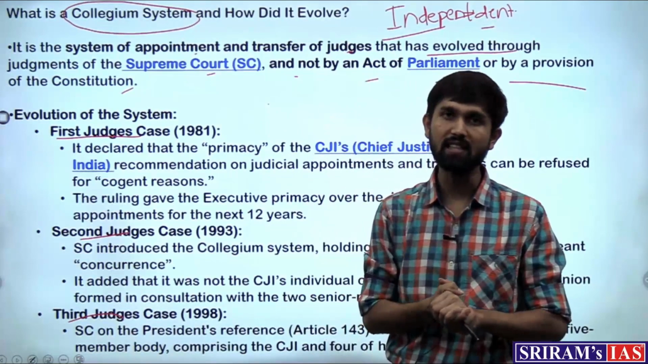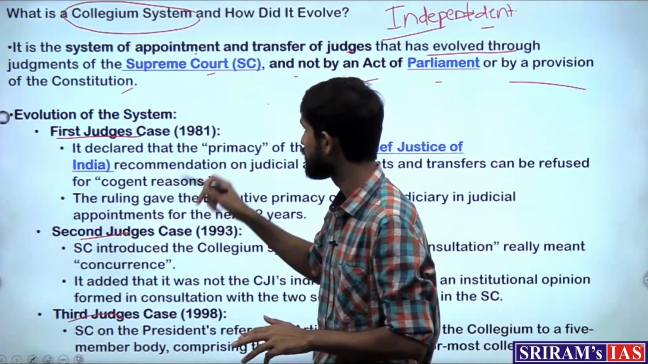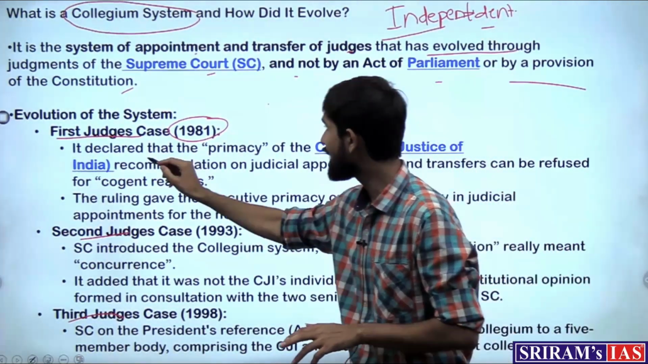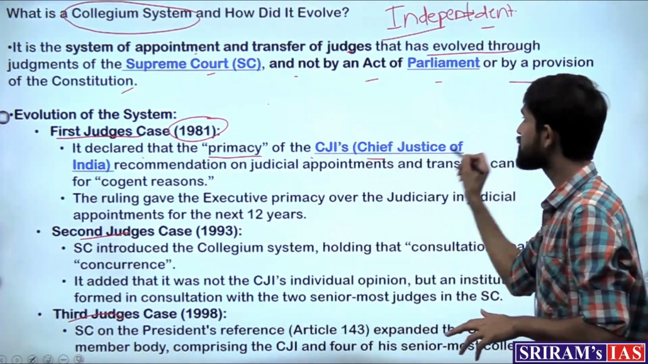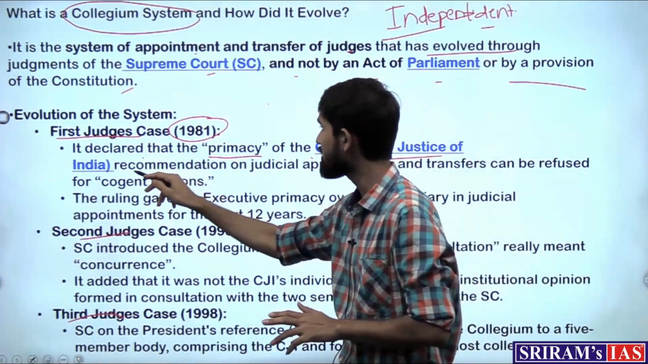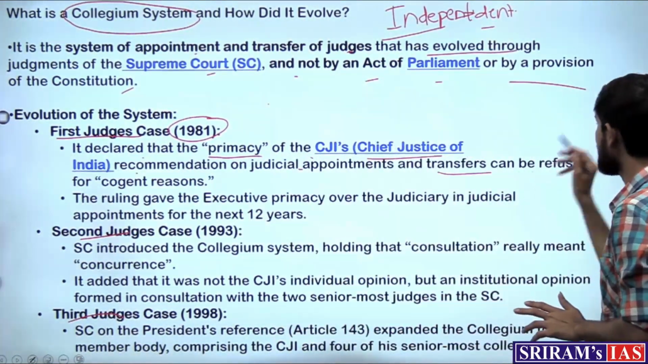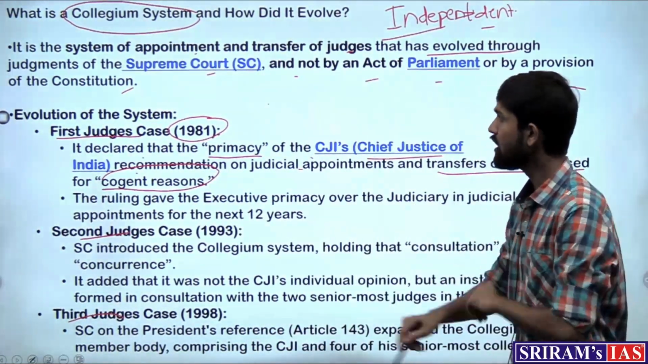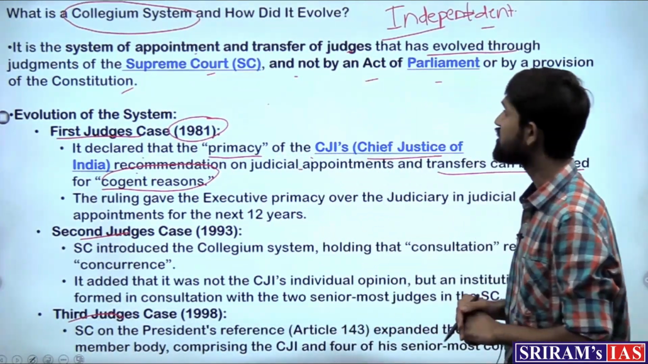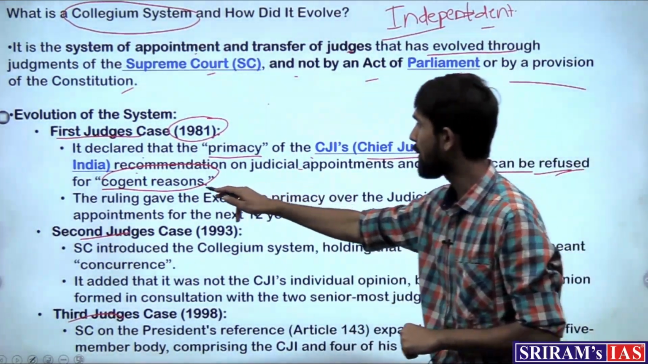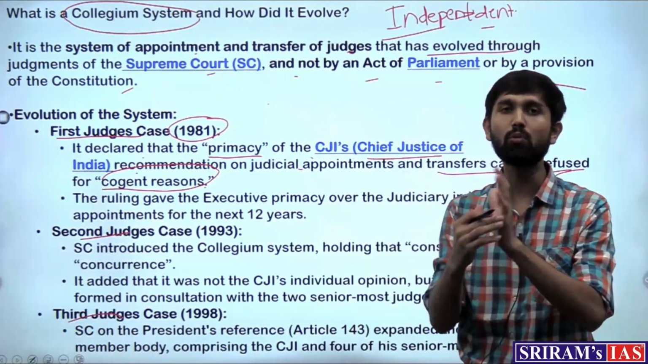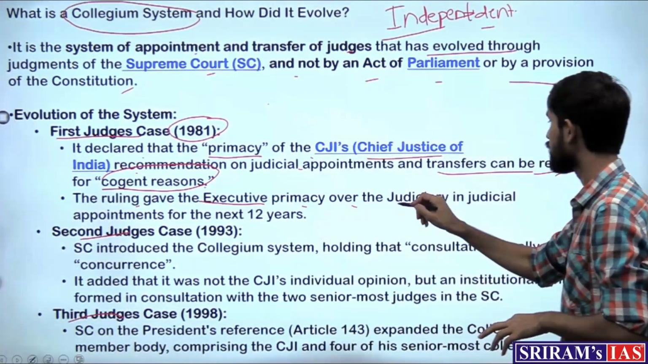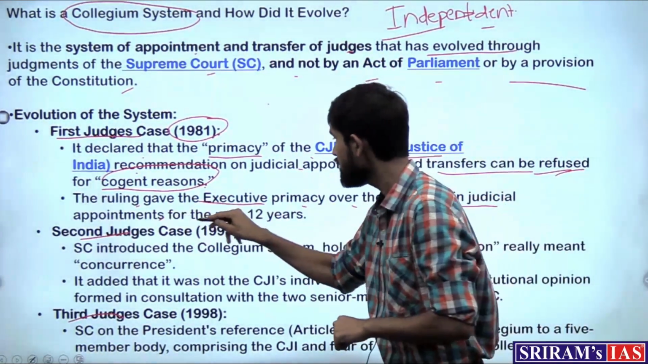So what are these cases? As I said, these are the judges cases. The first judges case happened in 1981, wherein the Supreme Court declared that the primacy of the Chief Justice of India's recommendation on judicial appointments and transfer can be refused for cogent reasons. Which means that the primacy of the CJI's opinion could be refused by the government. So this came out to be an attack on the independence of judiciary. The ruling gave the executive primacy over the judiciary in judicial appointments for the next 12 years.